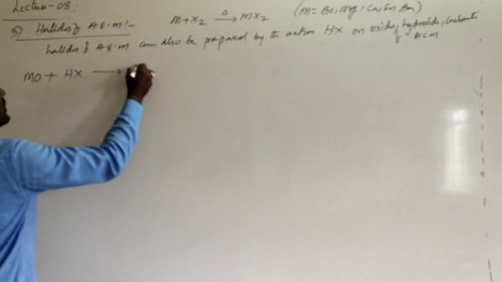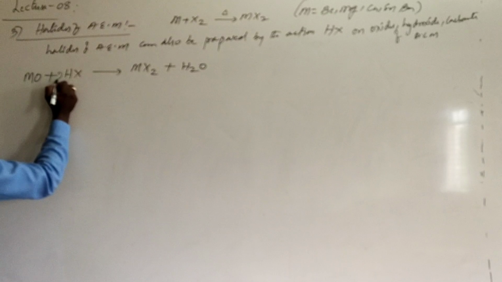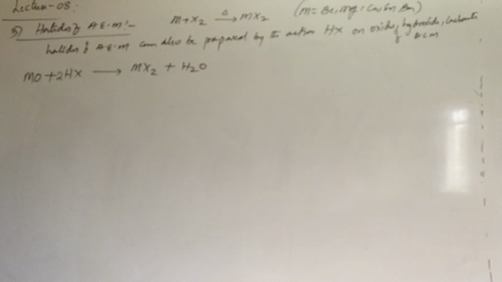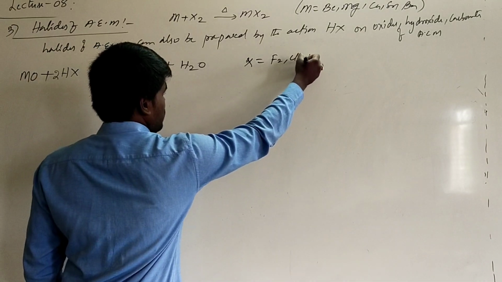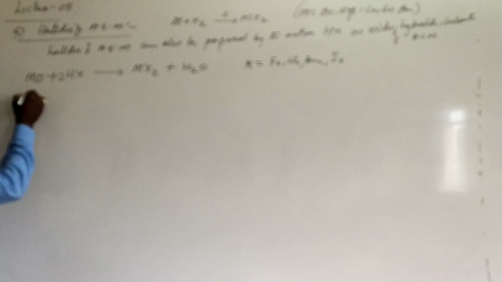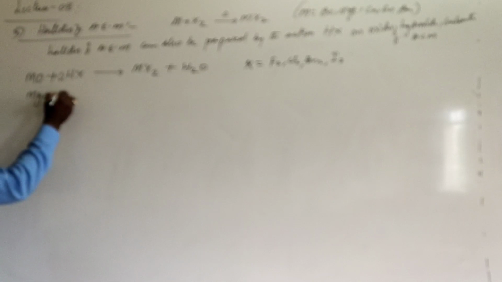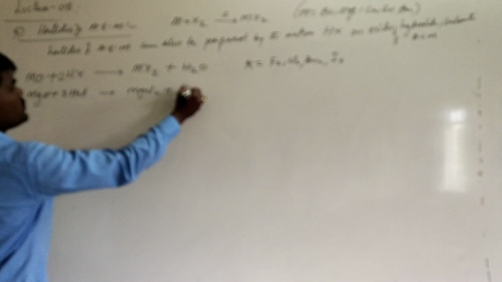it will form the corresponding MX2 with the formation of water. Here you need to take 2 moles of HX, where X can be fluorine, chlorine, bromine, or iodine. For example, if you take magnesium oxide in reaction with 2 moles of HCl, it will form magnesium chloride plus H2O. This is the preparation of halides from a metal oxide.